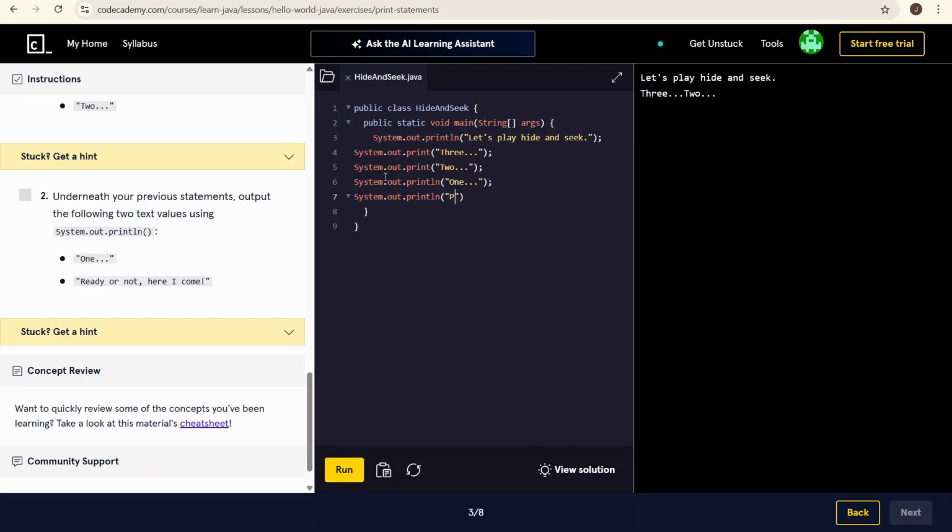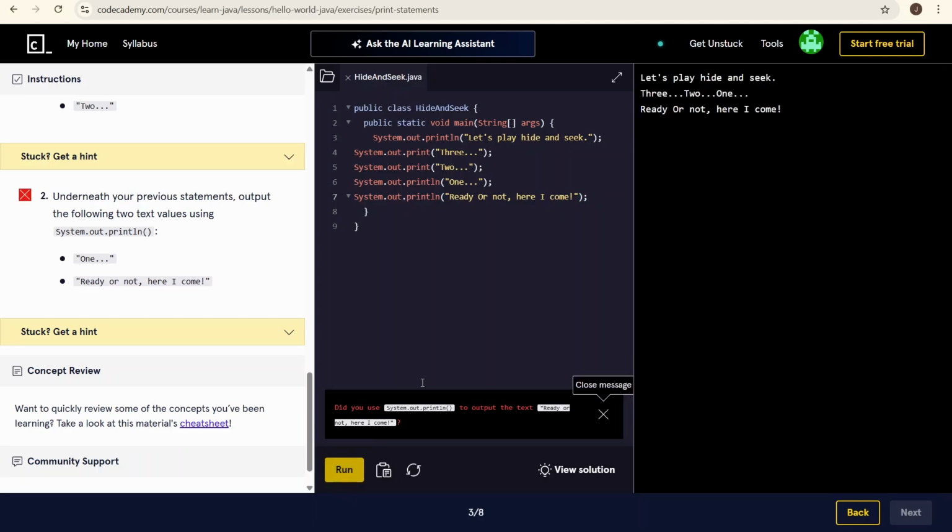What am I doing? No, use a comma. Okay, and we can't forget the semicolon.